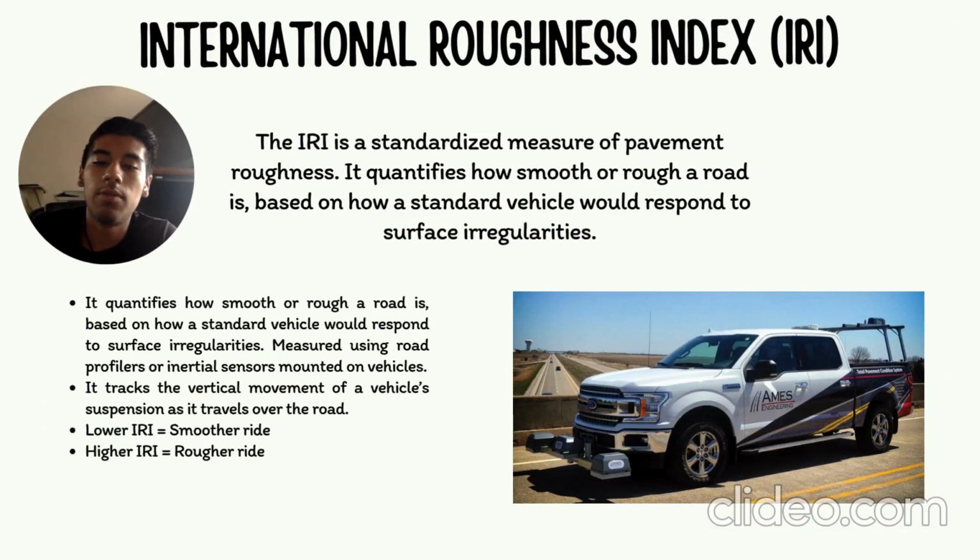To determine the values for each segment of the road, we use the International Roughness Index. That is the standardized measure for pavement roughness. It quantifies how smooth or rough a road is based on how a standard vehicle will respond to these surface irregularities.